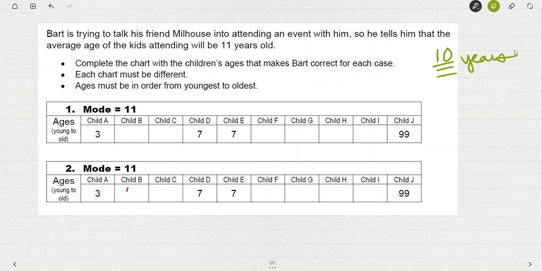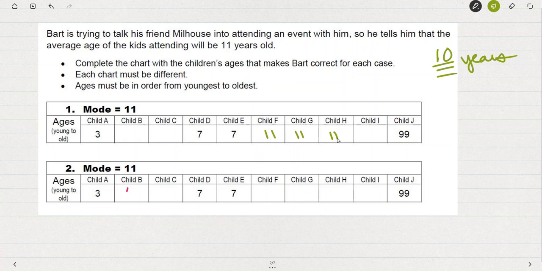If the mode is 11, that means that there are more 11-year-olds than any other child. So the way that this activity works is we're going to fill in the ages, and they've got to be in order. And if the mode is 11, then I'm going to need 3 or more 11-year-olds. I'm just going to plop them down right here.